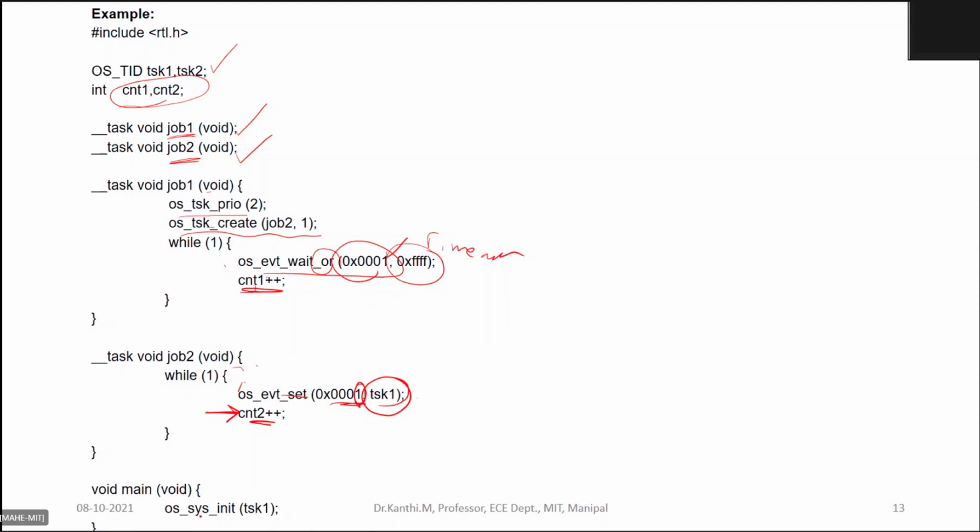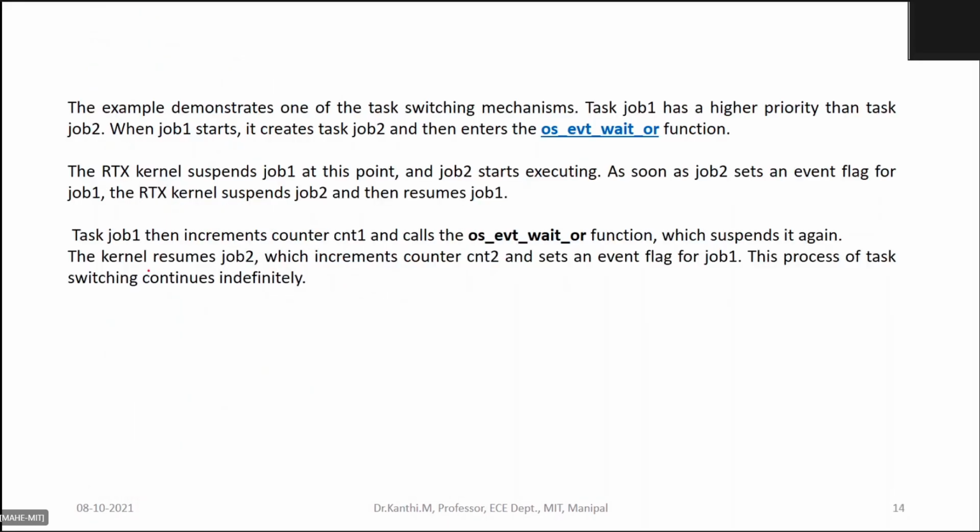In your main function, I need to have some initialization task. Anyway, I have not shown this. So here you are waiting for an event. So this is just an explanation of it.